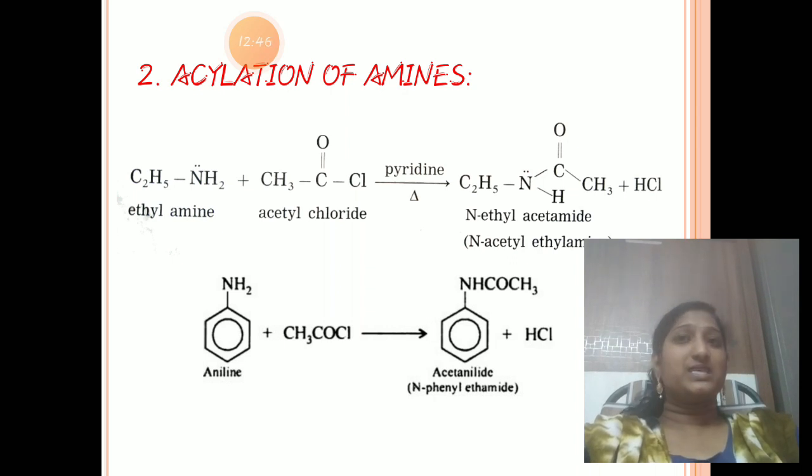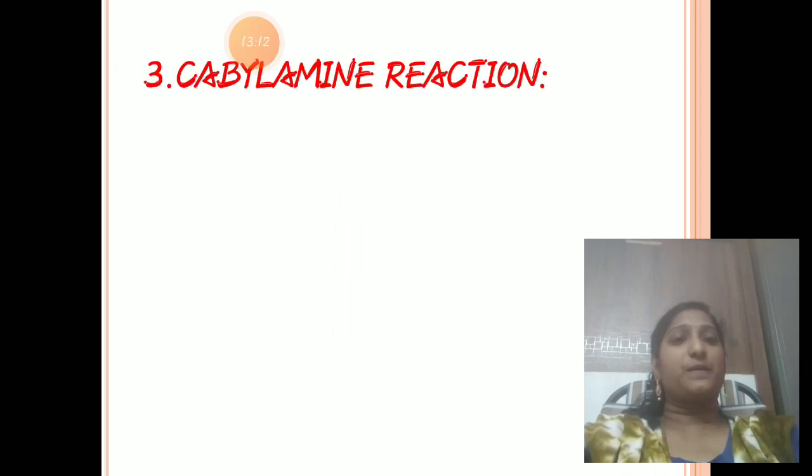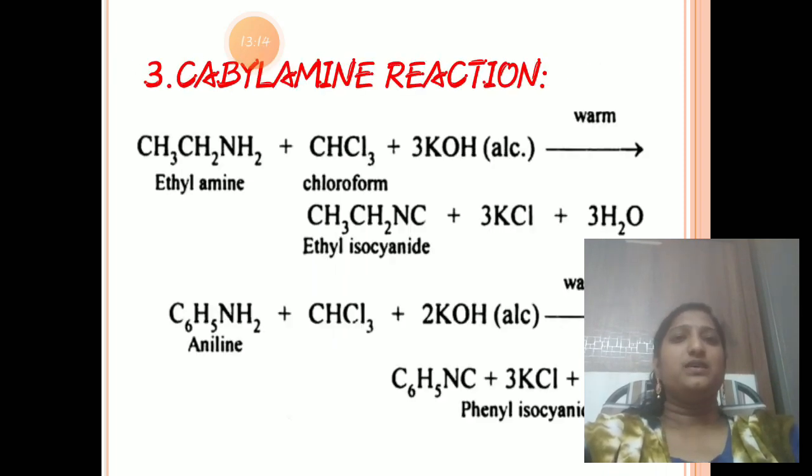So we have seen alkylation and acylation, and now the carbylamine reaction. What is called carbylamine? Anybody know? Can you guess? Carbylamine. We know amines, cyanides, isocyanides. Isocyanides are also called carbylamines. See here, the carbylamine reaction, that means carbylamine preparation reaction.